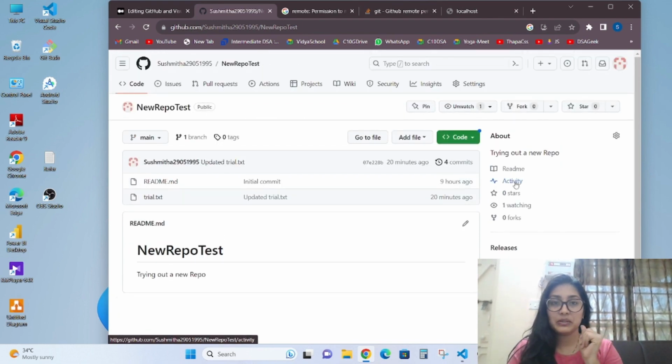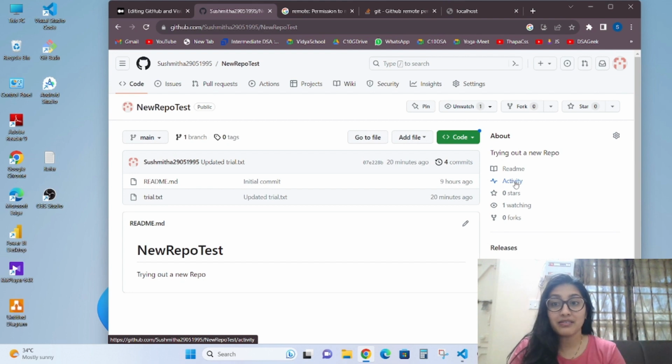Now what happens in companies is that you're not the only person working in one repository, in a project. There are many people working together simultaneously. Just imagine there is one more person, and we both are working on the same file. He has changed something, and even if I change the same page, we will get merge conflicts. Common, right? Like even if I say something and other people say something, we get some conflicts. The same thing happens here also.